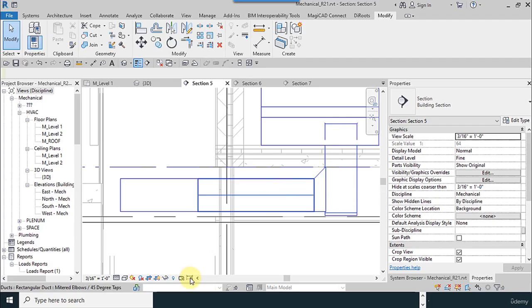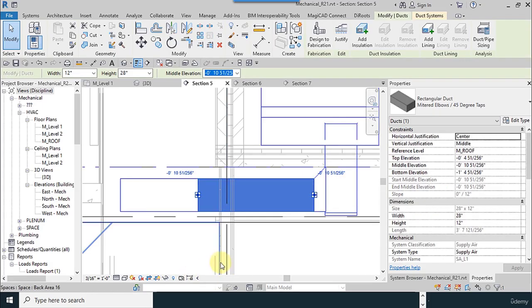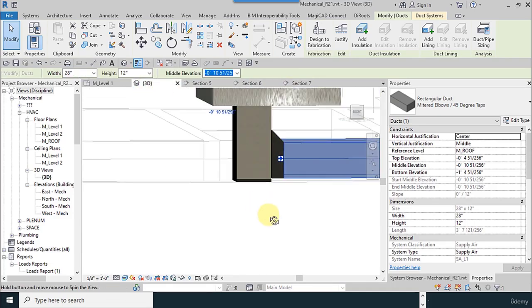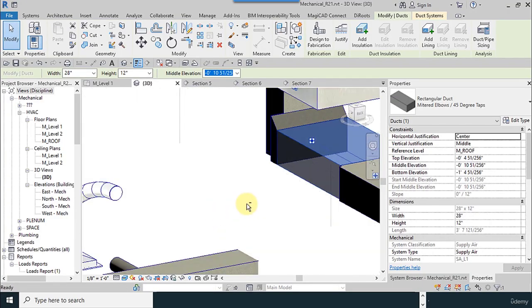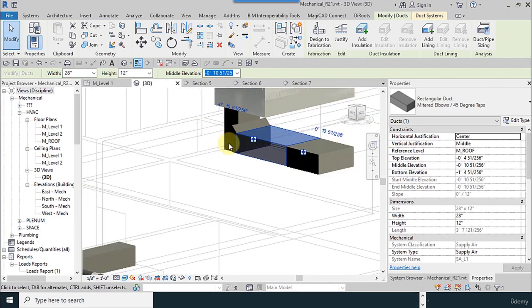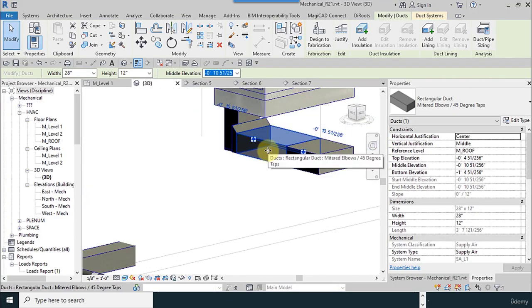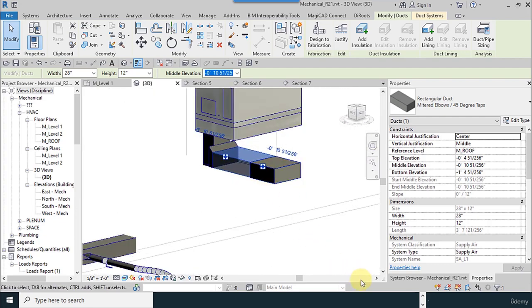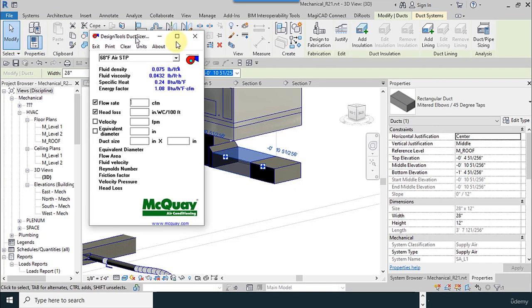For its dimension, you can use another size. Now it's 12 by 28. Maybe its size is much bigger than this, so you have to replace it with another size. You can use the duct sizer tool.